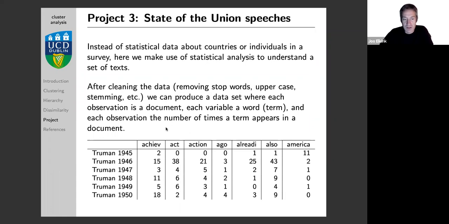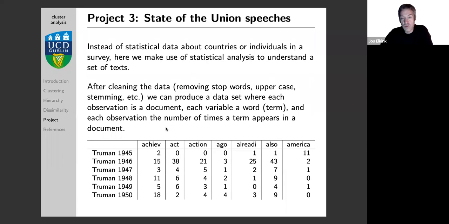So these 21 times that Truman in 1946 used the word action, he might have been talking about actioning things, or how many actions he would take. So those will be counted as the same. So now we have a large matrix of numerical data, one row for each speech, one column for each word, and we're going to use that in the lab.